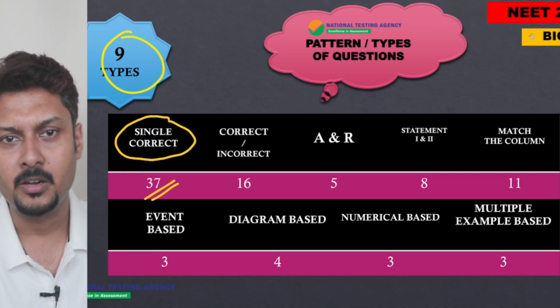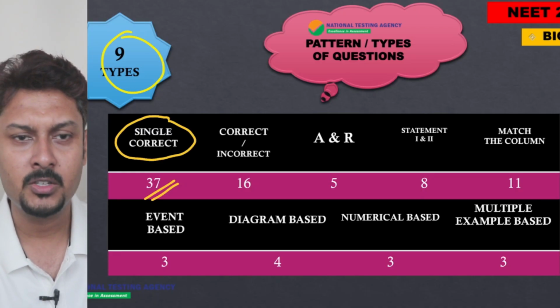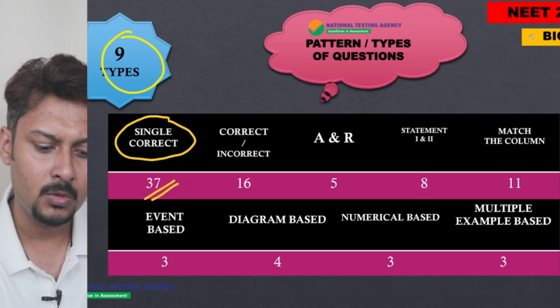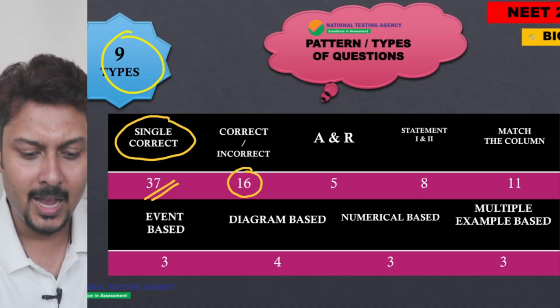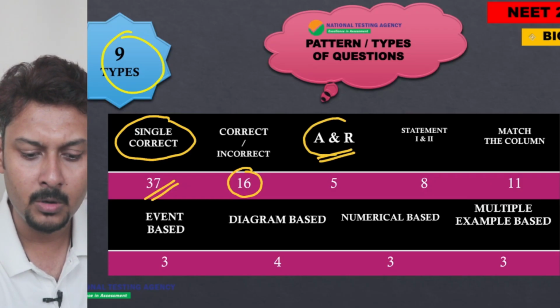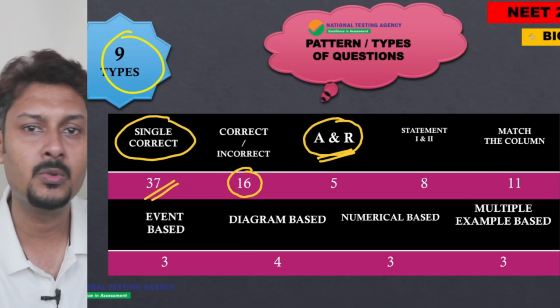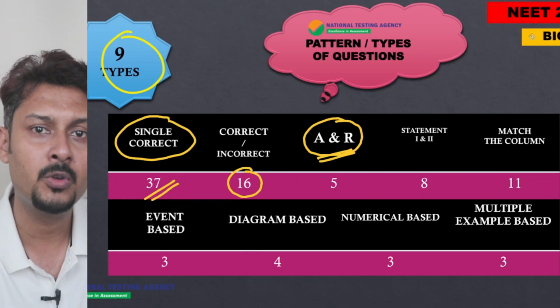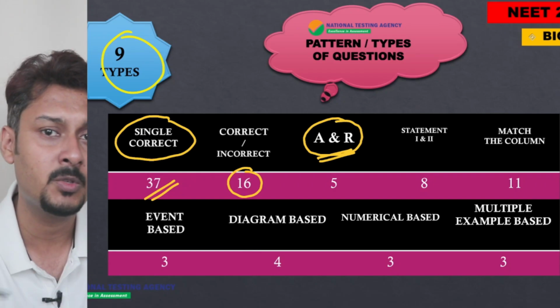Correct or incorrect statement based questions: a total of 16 questions came in the NEET 2025 paper. Assertion and reason. This is very important. Kindly remember, assertion reason based questions earlier actually came in the AIIMS paper.